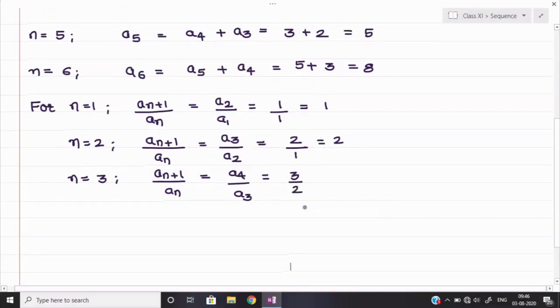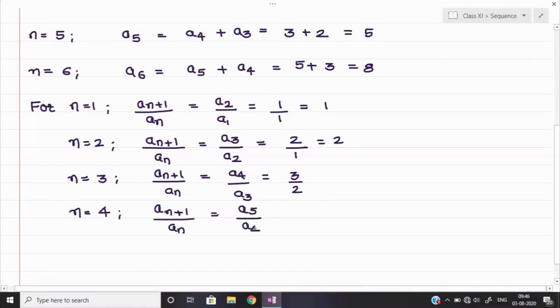Similarly, we can find out n equal to 4 and n equal to 5. So n equal to 4, a_(n+1) upon a_n is equal to a5 upon a4. So a5, you can see, is 5 and a4 we have 3.